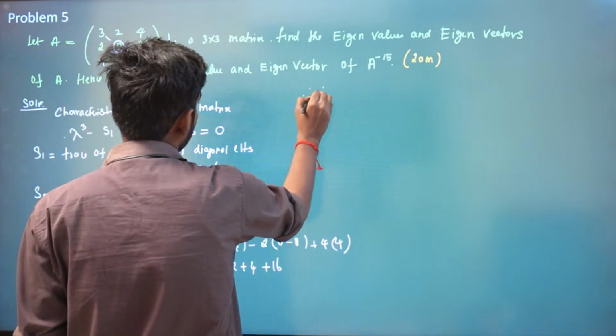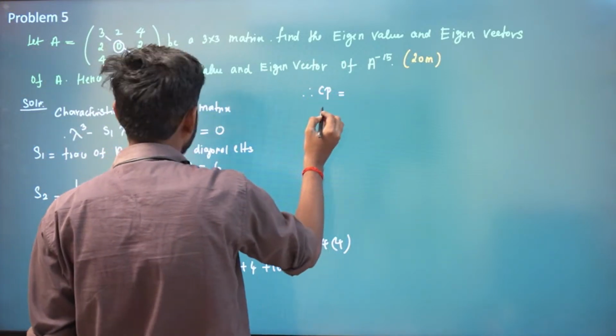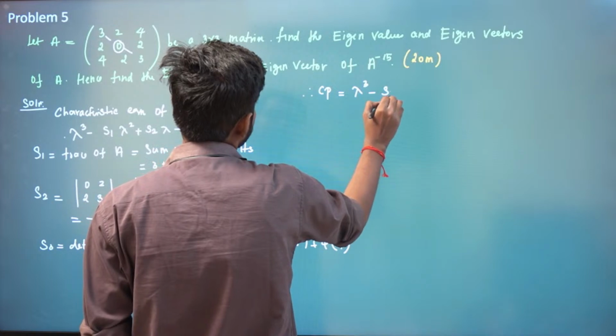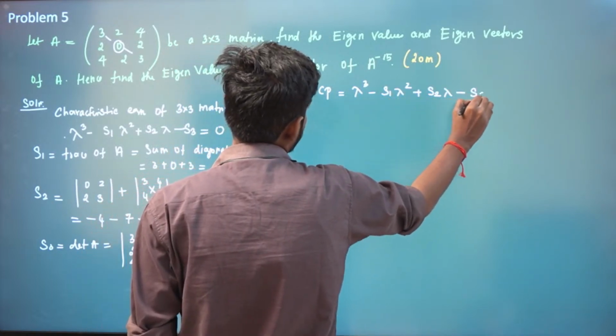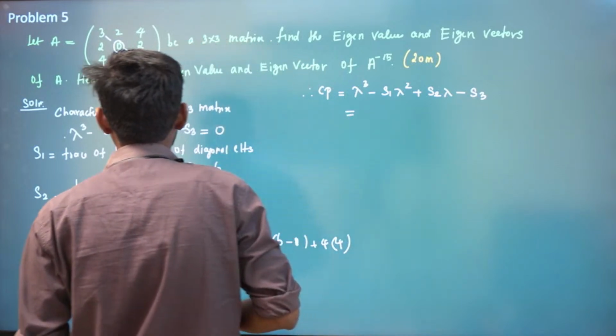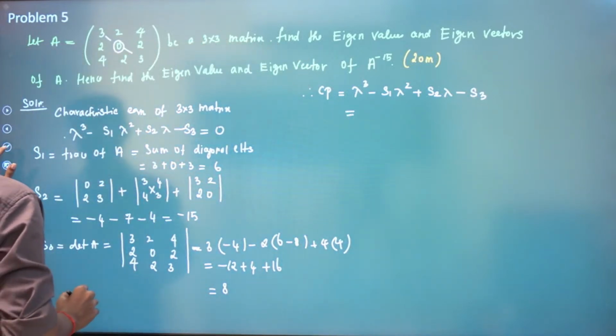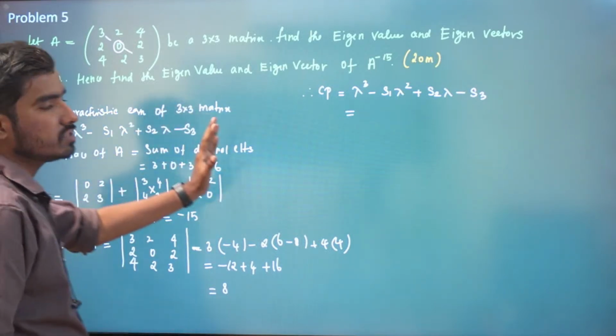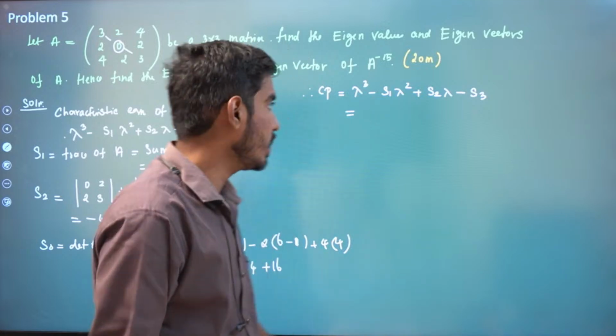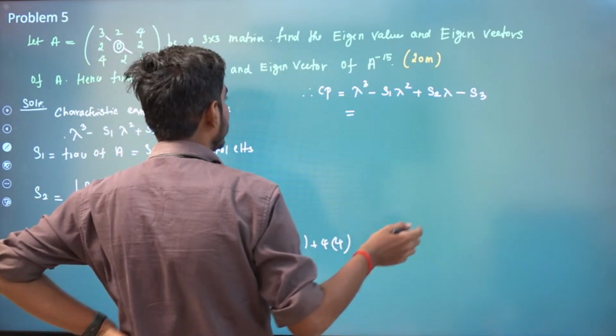Therefore, our characteristic polynomial is given by lambda cube minus S1 lambda square plus S2 lambda minus S3. Actually, the characteristic equation should be equated to 0; if you equate to 0, you will get the roots, which are called eigenvalues.